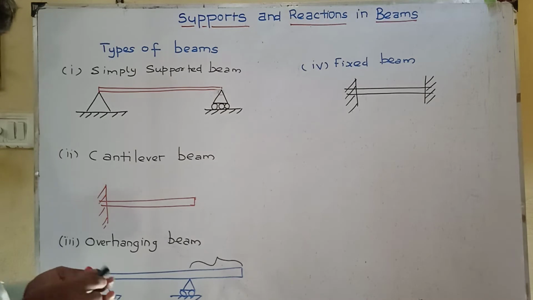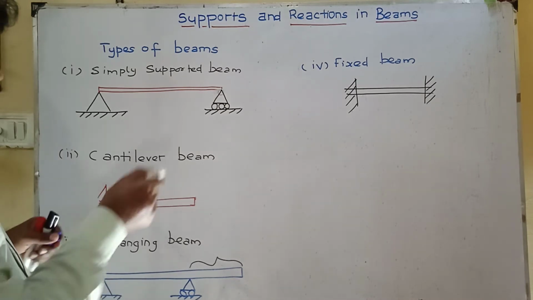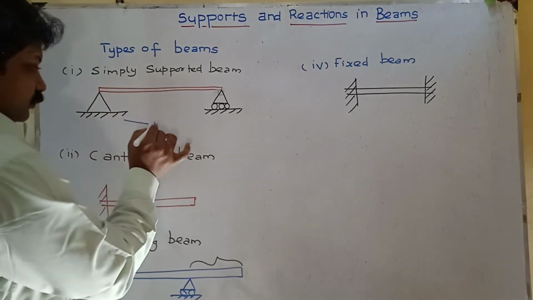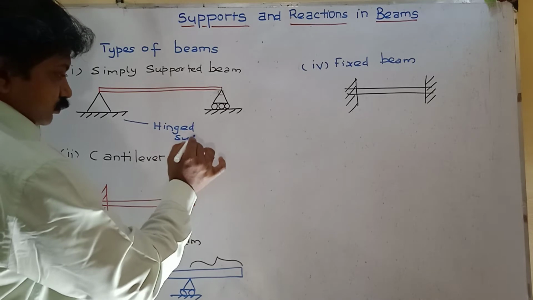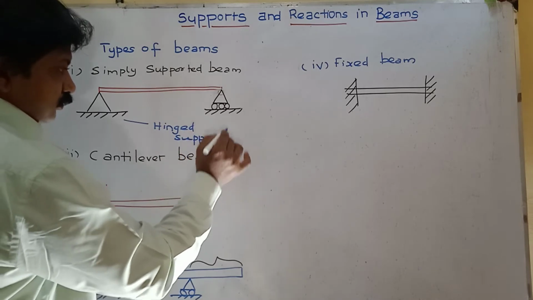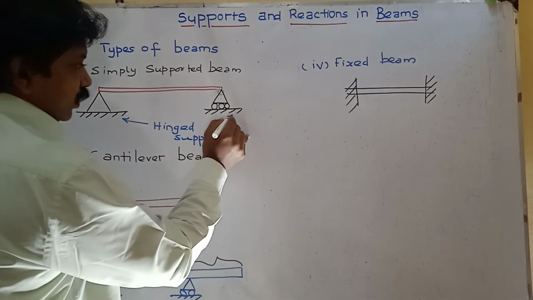and supports in these beams are this one hinge support, and roller support.